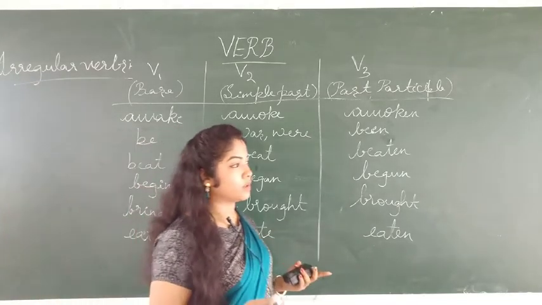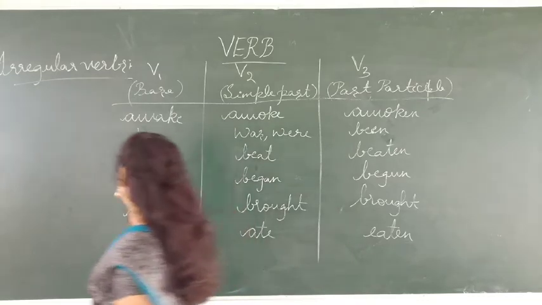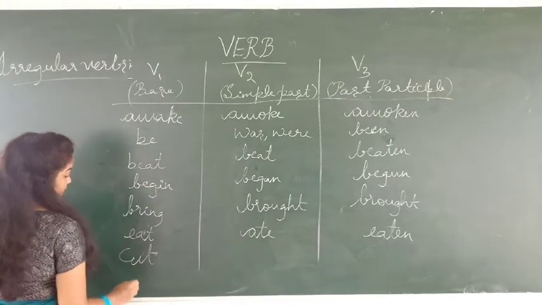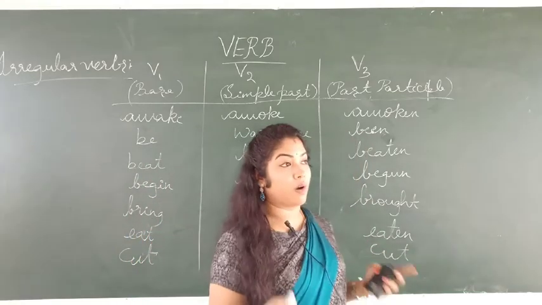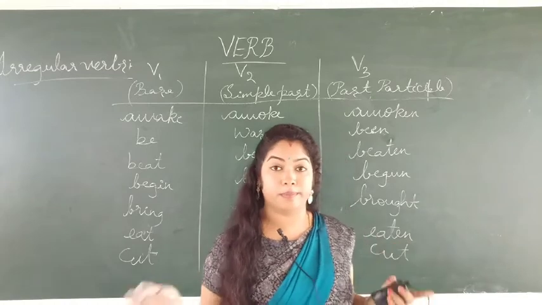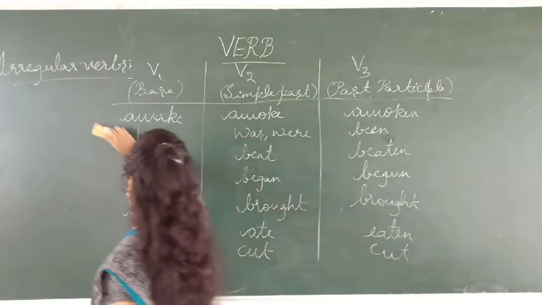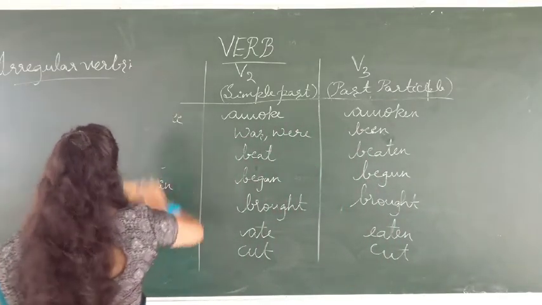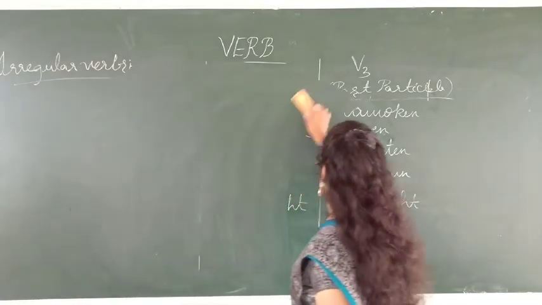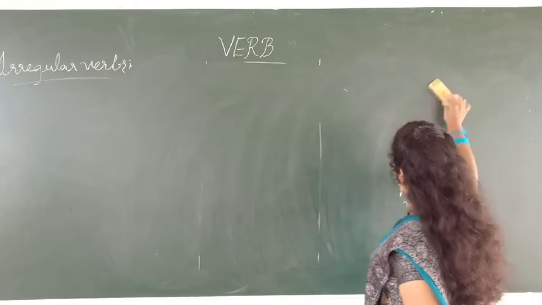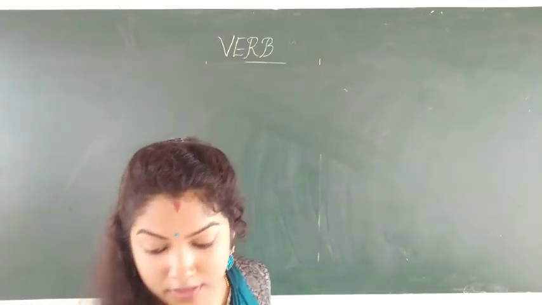Like this, some other irregular verbs are there which will never change at all. For example, if we use cut, in the third form also it's cut only. And also cost, cost, cost, put, put, okay. So I have mentioned only a few irregular verbs. Still there are many irregular verbs in English grammar. So I think you came to know about irregular verbs. The last one is transitive and intransitive verbs.